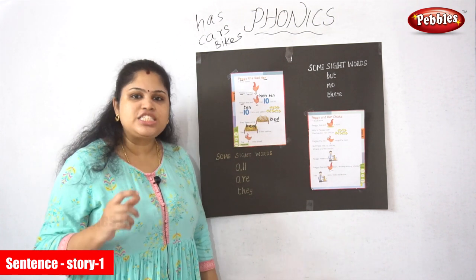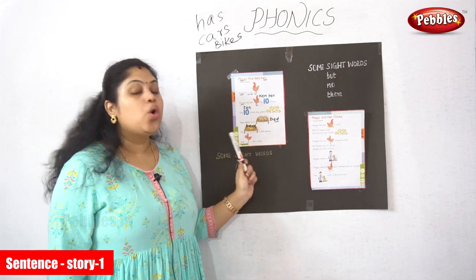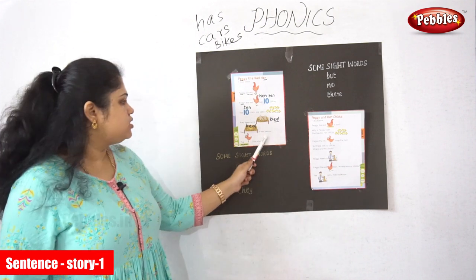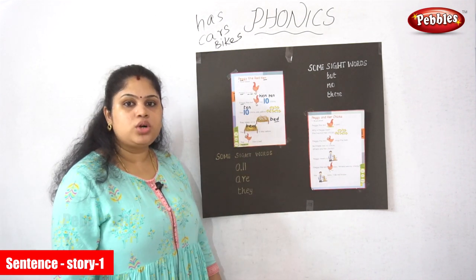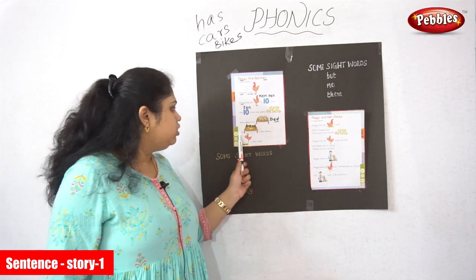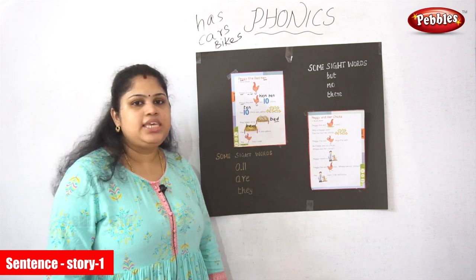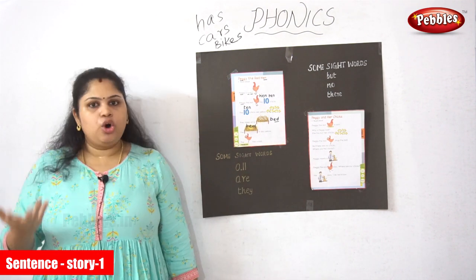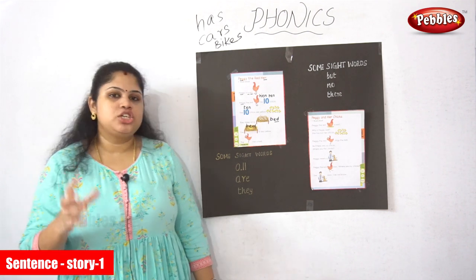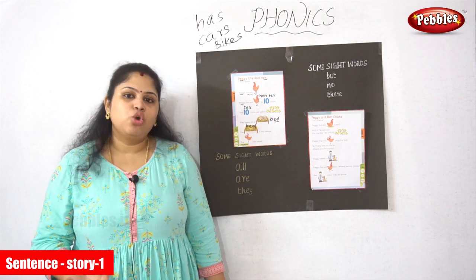A-L-S-O. Also. What is this? Y-E-L-L-O-W. Yellow. The bed is also yellow. What is it telling? The bed is also yellow in color. The chicks are also in yellow color and the bed is also in a yellow color.